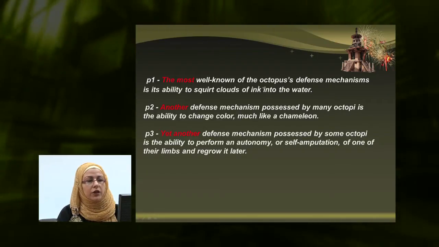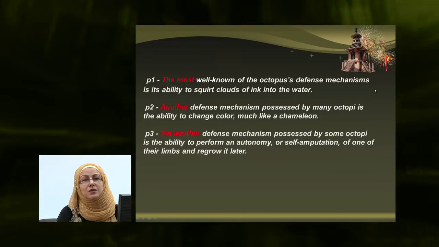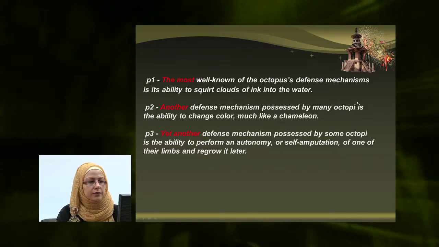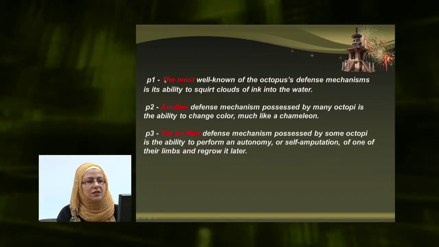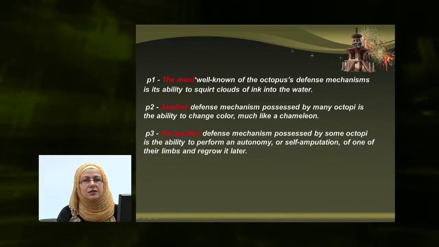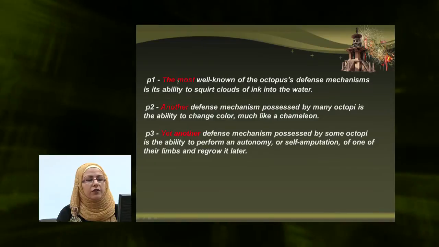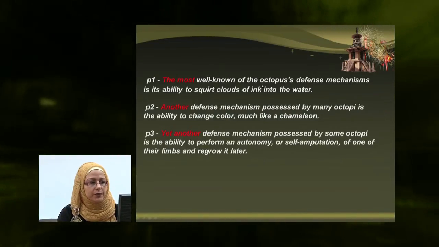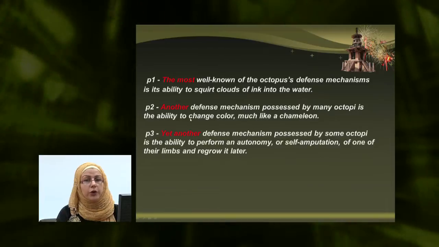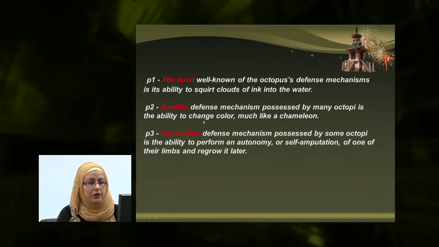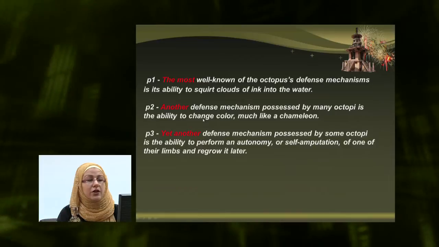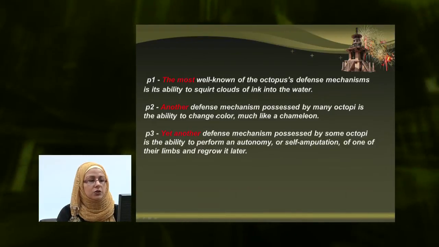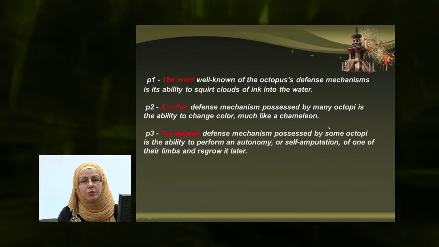The most well-known of the octopus's defense mechanisms is its ability to squirt clouds of ink into the water. So the most here shows us one of the types of defense mechanisms of the octopus. Paragraph 2 starts with another. And the sentence says, another defense mechanism possessed by many octopi is the ability to change color, much like a chameleon.